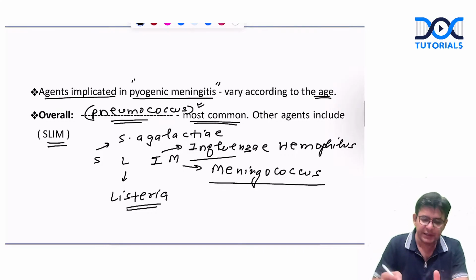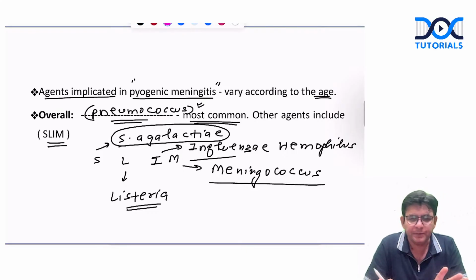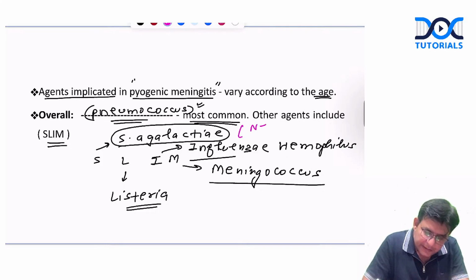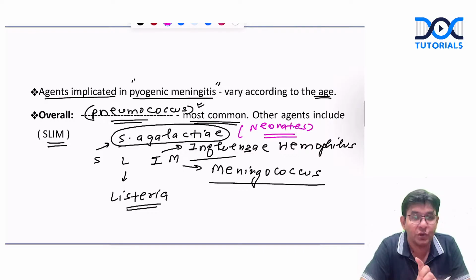In the neonates, it is Streptococcus agalactiae, also termed group B Streptococcus.